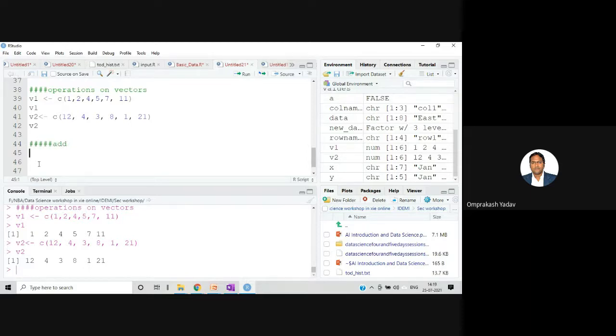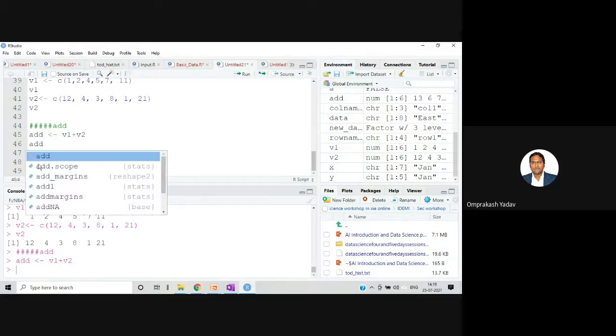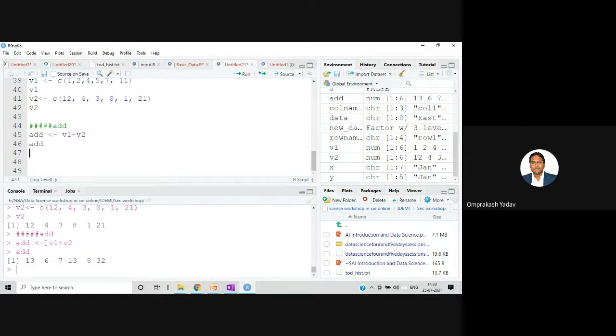So simply what you can do, you can create one variable, and you can say like this: v1 plus v2, v1 plus v2. Control enter, and let's check the value of add. If you see here, we got the 13. How we got the 13? The first value was 1, and the first value of this vector is 12. So 12 plus 1, we got 13. Similarly, 2 plus 4, 6. So the element by element, it is going to add.